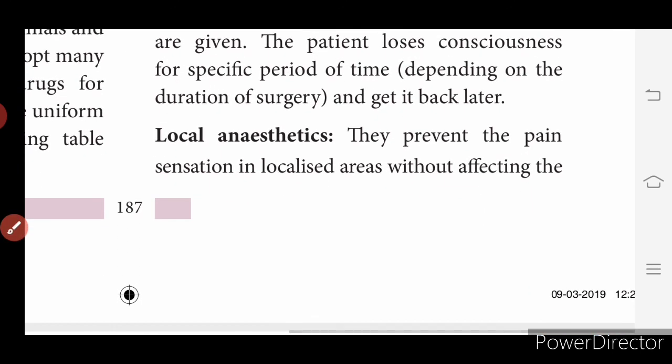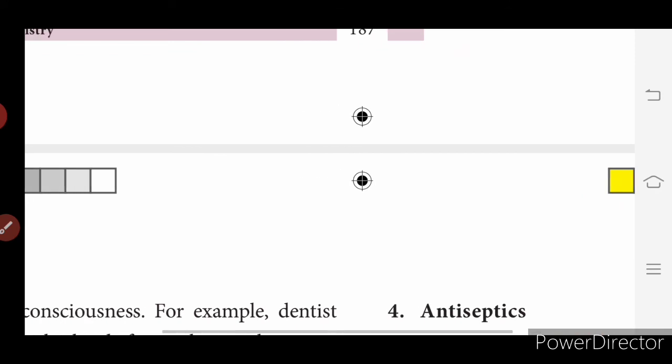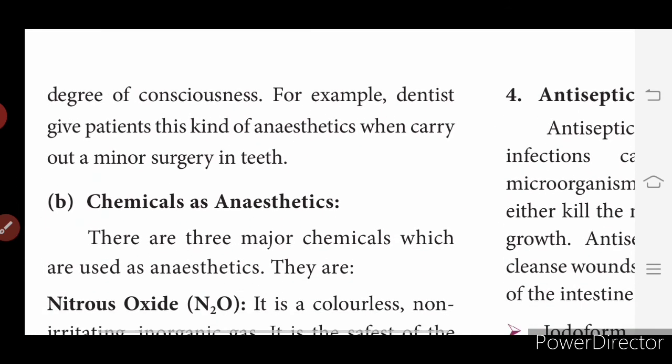What is local anesthetic? They prevent the pain sensation in localized areas without affecting the degree of consciousness. For example, dentists give patients this kind of anesthetic when they carry out a major or minor surgery in teeth.